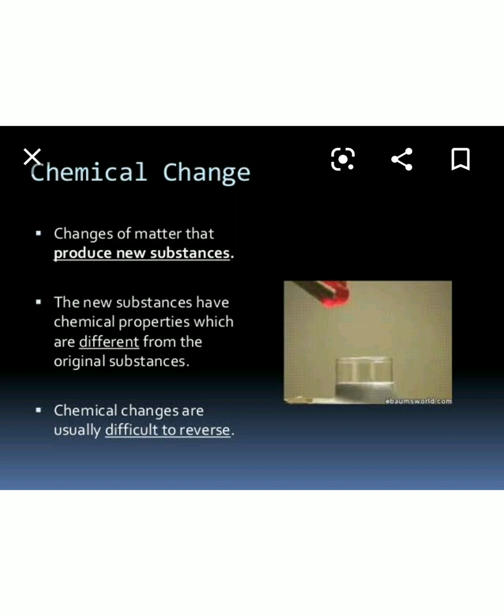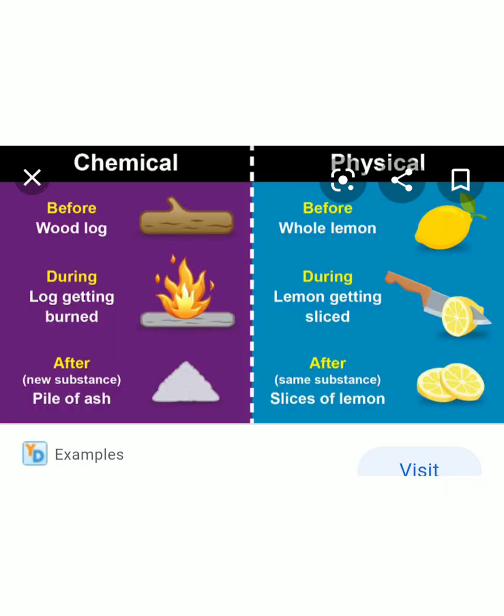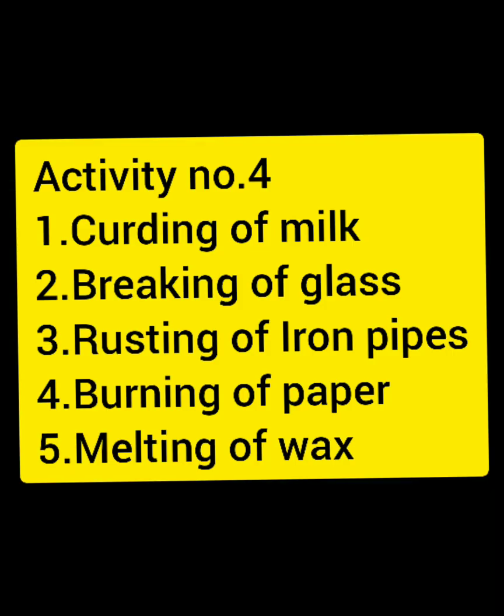Okay. Now activity number 4 is here. There is a list of changes that can be classified into chemical change or physical change. The first one is curding of milk. The second one is breaking of a glass. Third one is rusting of iron pipes. And the fourth one is burning of a paper.